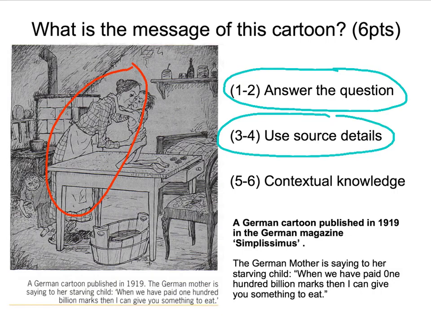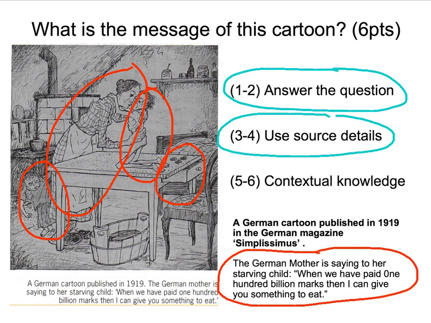So for example, who does this woman represent? Who does this child with the bone sticking out represent? And another child there. Have a look at the key aspects within this cartoon, and we're always thinking, what message does this send out to the audience? It's also really important that you do actually consider the writing that accompanies this source, because that's really important.